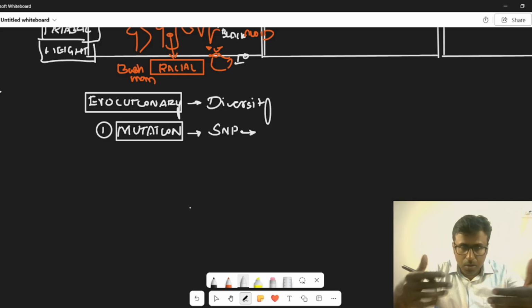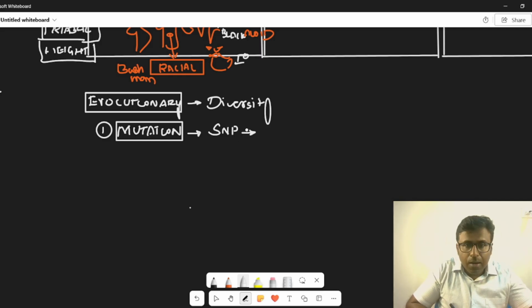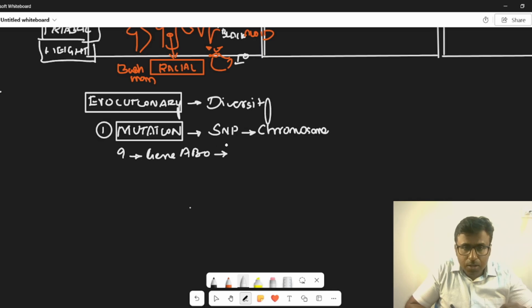Single nucleotide polymorphism in chromosome 9, maybe you can also check, where the gene for ABO blood group is. Because of a single nucleotide polymorphism,